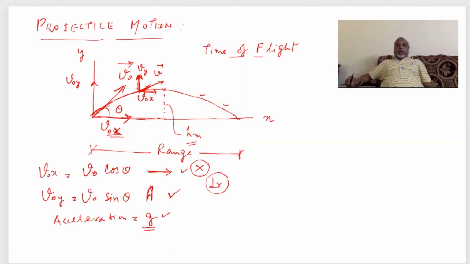And when it is at the maximum height, this vertical component will be 0. Because at the maximum height, the vertical velocity becomes 0 and then it starts downward motion.